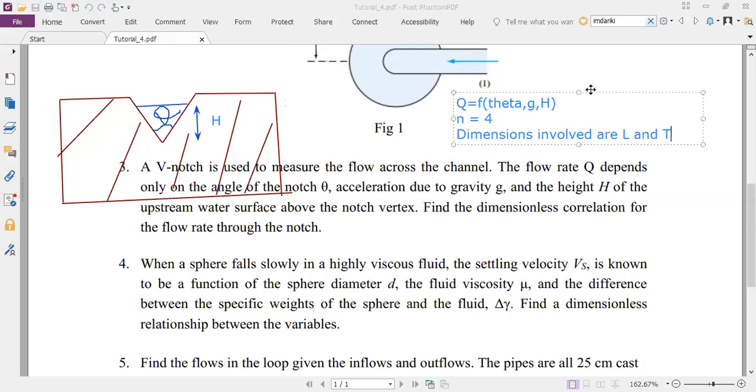So the dimensions involved in this problem are L and T, right? So which means small j is 2. Because you just have to count the number of dimensions that are available in the problem. So in this case, it's only L and T. Q is L cubed T minus 1. Theta has no dimension. G is L T minus 2. H is L, right?